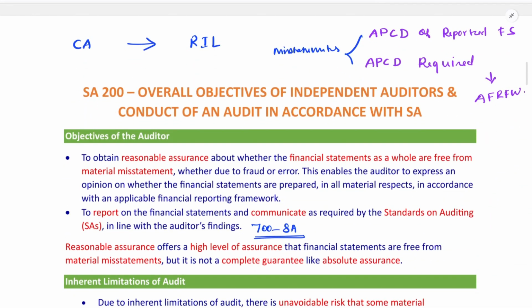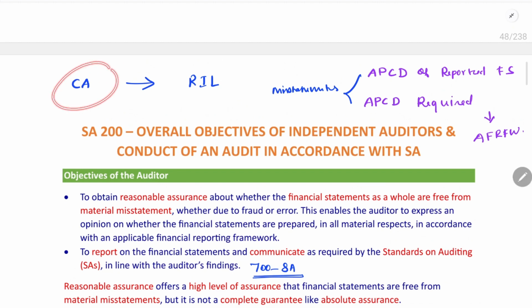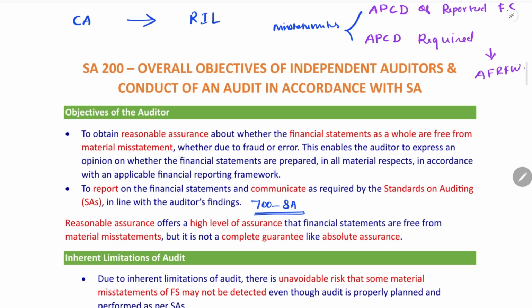While learning the audit subject, you have to assume you are the auditor of the entity and you will be conducting an audit for a client. So I am a chartered accountant. I will be conducting an audit for Reliance Industries Limited. So while conducting an audit, my overall objective is, there are two objectives. The first one is to obtain reasonable assurance about whether the financial statements as a whole are free from material misstatement, whether due to fraud or error.